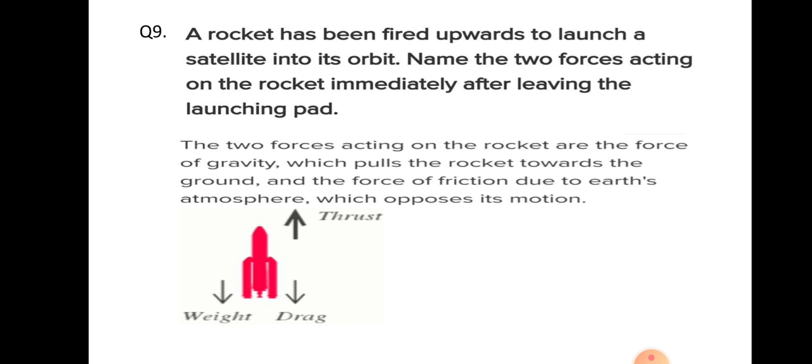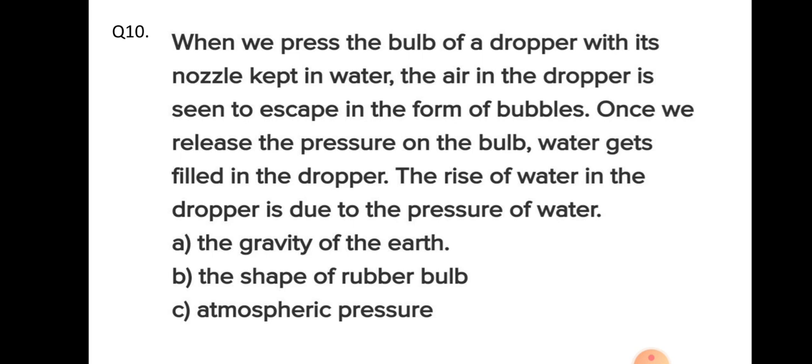So the two forces acting on the rocket are the force of gravity, which pulls the rocket towards the ground, and the force of friction due to Earth's atmosphere, which opposes its motion. So these are the two forces.